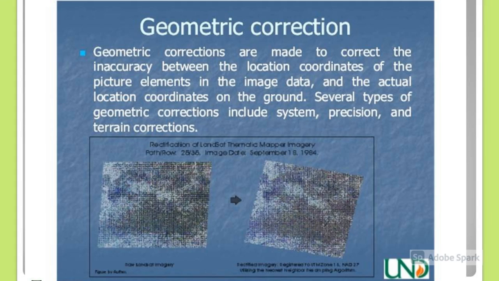Digital image processing. The spatial data is acquired by remote sensing technology in the form of images, photographs. The raw data received from the imaging sensors on the satellite platforms contains inaccuracies. To overcome these inaccuracies, it needs to undergo several steps of processing. Various techniques are used to enhance quality of the images. This technique is called digital image processing.